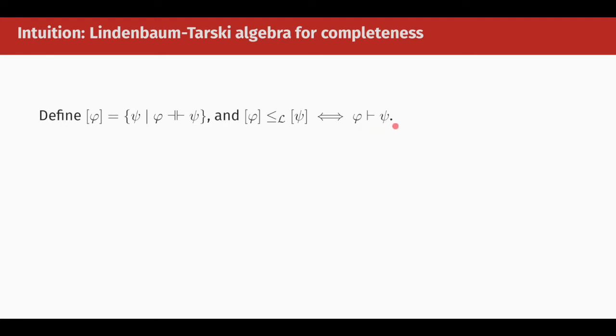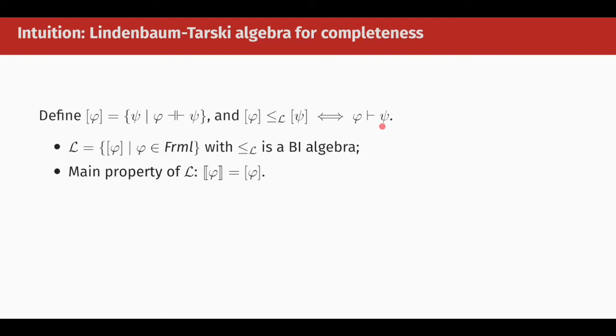This turns out to be a well-defined partial order. Then the collection of all equivalence classes with this order forms a BI algebra. An important property of this algebra is that the interpretation of a formula phi is the same thing as the equivalence class of phi.